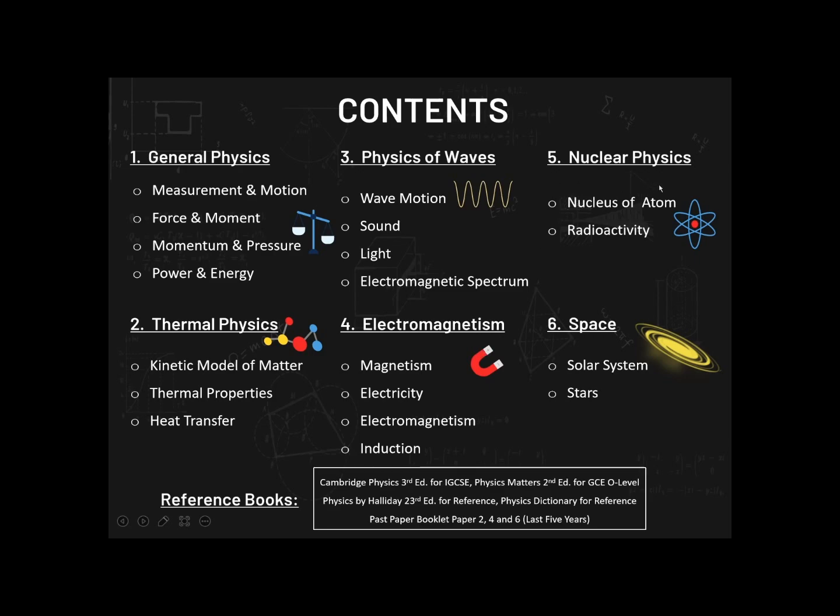We move on to the fifth block, which is nuclear physics, in which we discuss how the nucleus of an atom, which is usually drawn as a tiny sphere in the middle of an atom, positively charged, holds both protons and neutrons, and how the activity or the movement inside the nucleus affects the behavior of atoms, again creating energy or absorbing energy, and that creation of energy is what we call radioactivity, right?